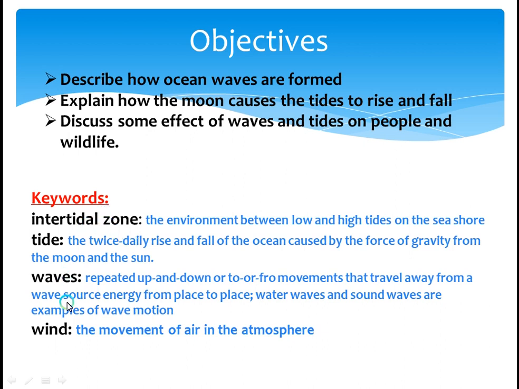All these keywords will be seen in our lesson: the meaning of intertidal zone, tide, waves, wind. If you have been to the beach, you will have seen all these, but you might not know that these are the words they are called. So as we go on with the lesson, you begin to unfold the meaning of those words.